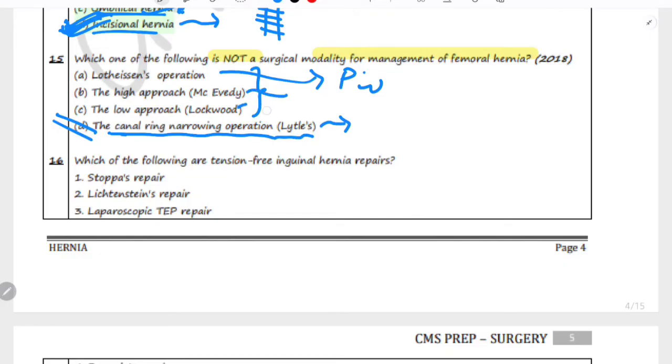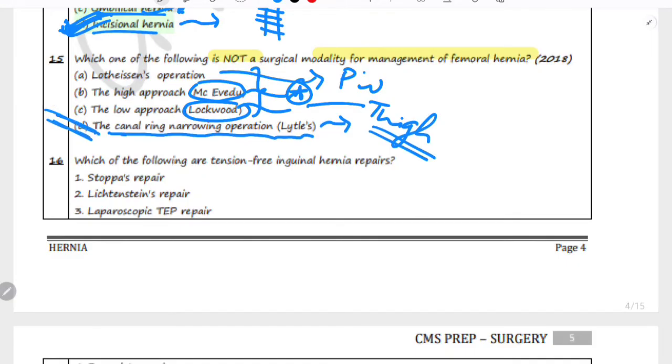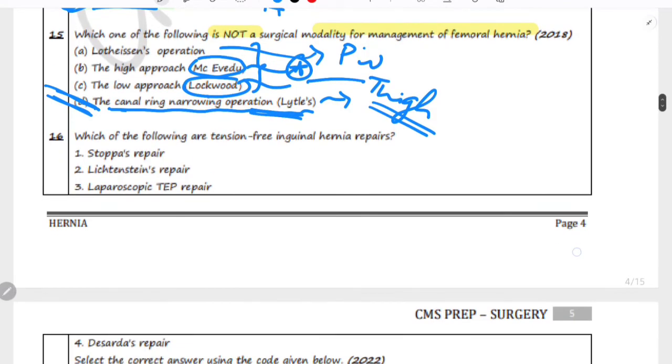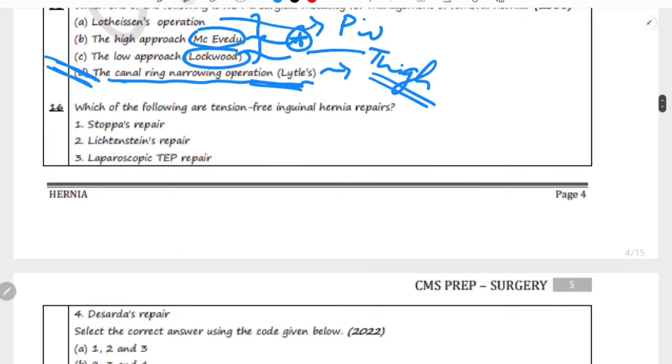The high approach and the low approach. The high approach is known as McVeigh's repair and the low approach is known as Lockwood's repair. The high approach involves accessing the femoral hernia through the lower abdomen and is a standard technique for femoral hernia repair. While the Lockwood procedure approaches the femoral hernia through the thigh and is also used in repair of the femoral hernia. So the correct option is D. Lytle's operation is used in treatment of inguinal hernia, not of femoral hernia. Now let's move on to the next question.